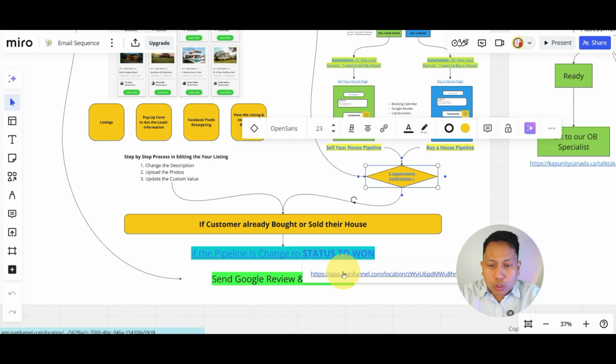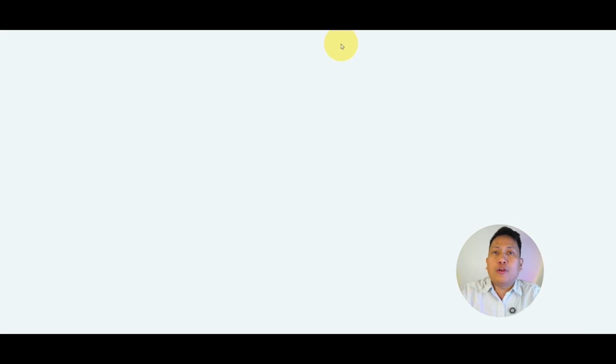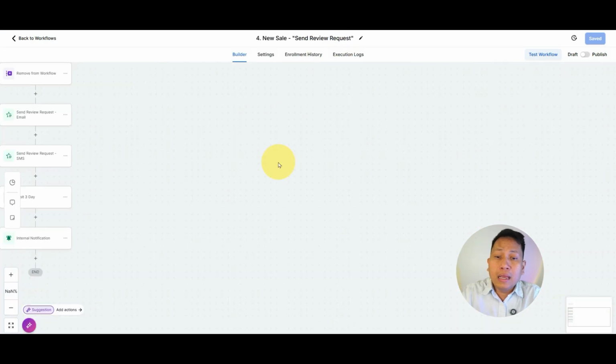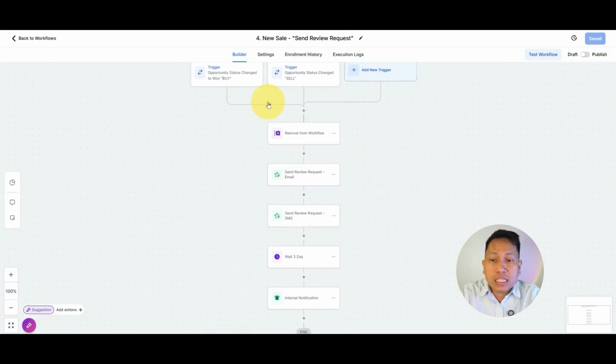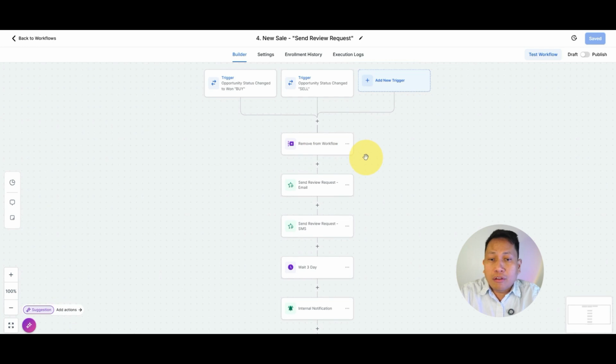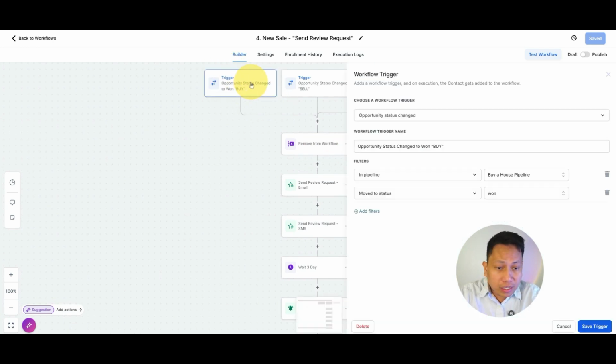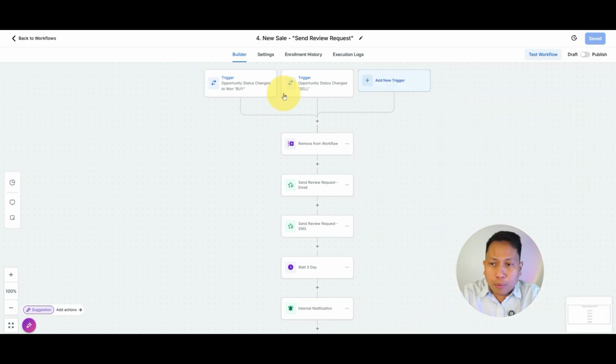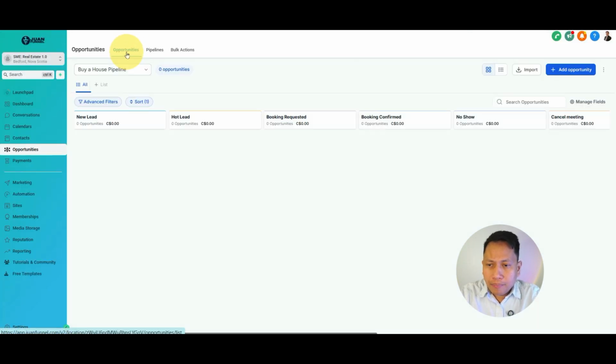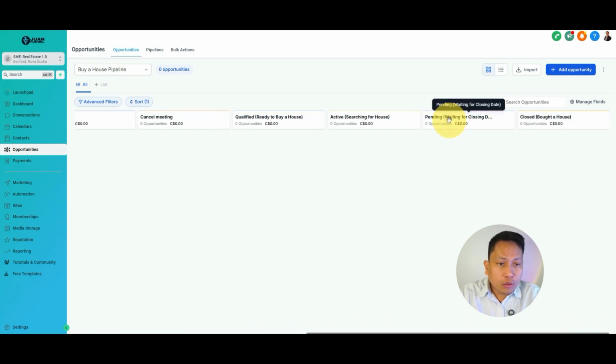And one thing that I really want to show you is the pipeline. If ever you're able to fulfill the service, for example, you're able to help them buy or sell the house, then we will send them a review request. So how to do this? If the trigger changed to won, let's say for example, a pipeline from the opportunity, from pending to closed, we will change this into won position.